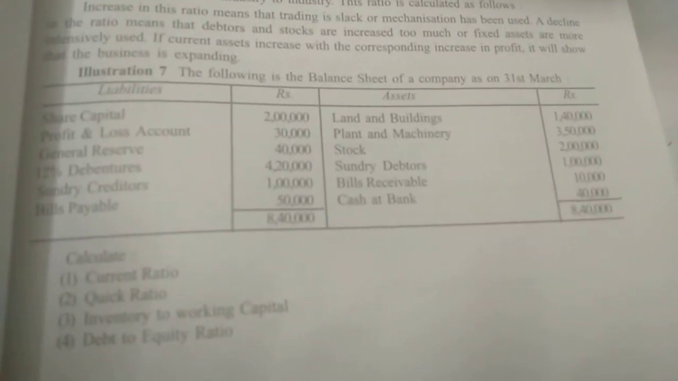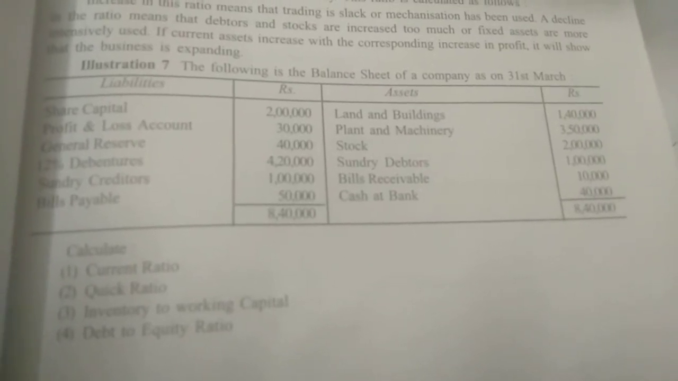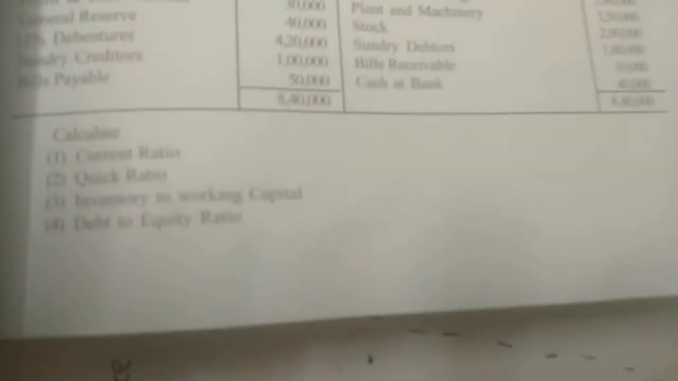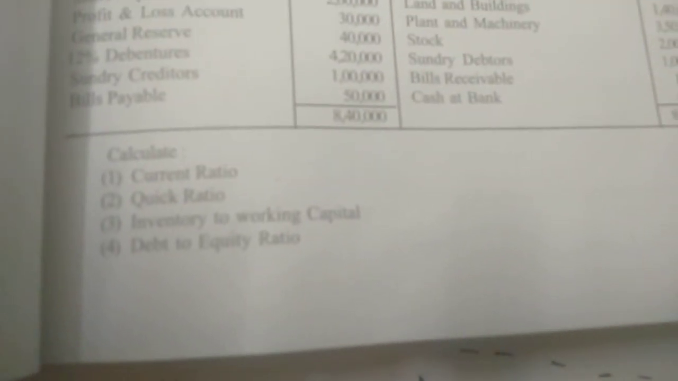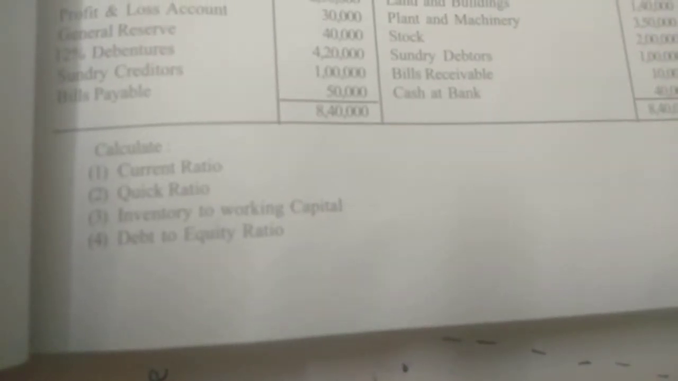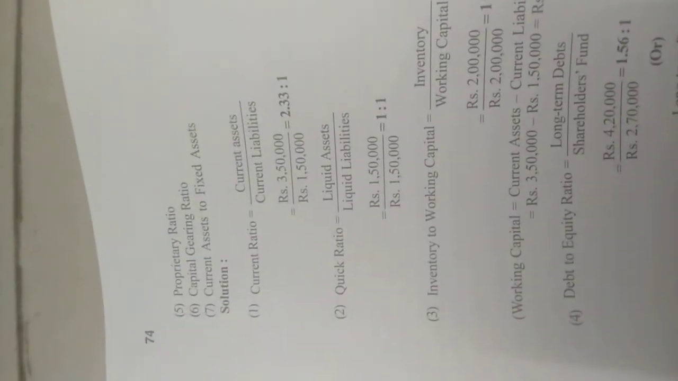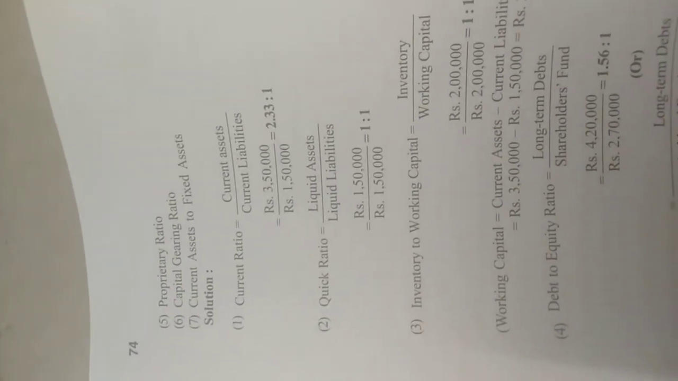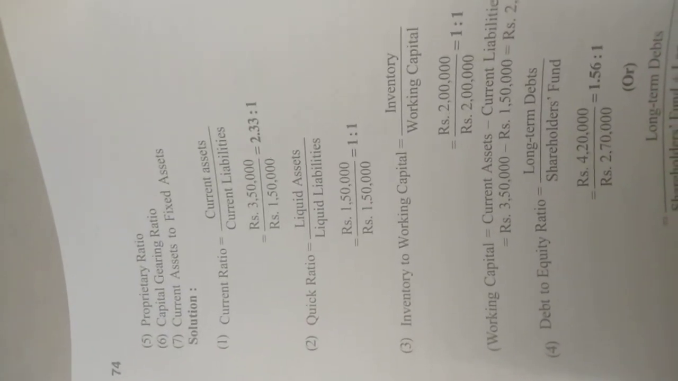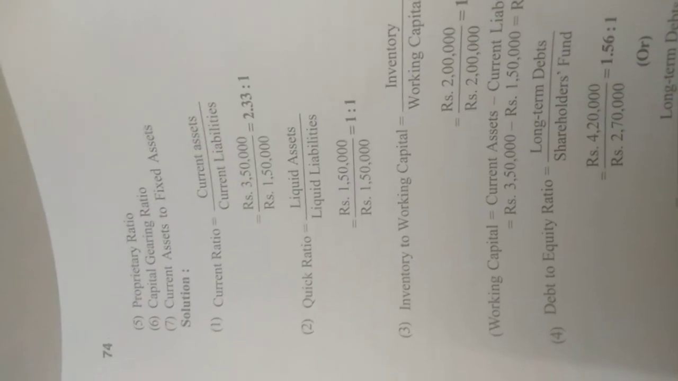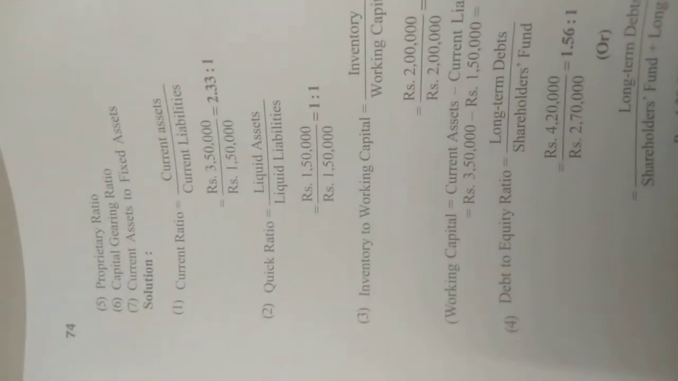It comprises assets and liabilities. Just go through the numerical, right? Here we are supposed to calculate current ratio, quick ratio, inventory to working capital ratio, debt to equity ratio. The further ratios which we are supposed to calculate are proprietary ratio, capital gearing ratio which we have just studied, and the current asset to fixed asset ratio.